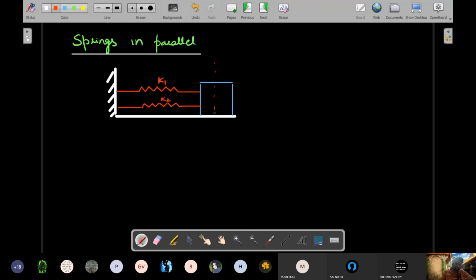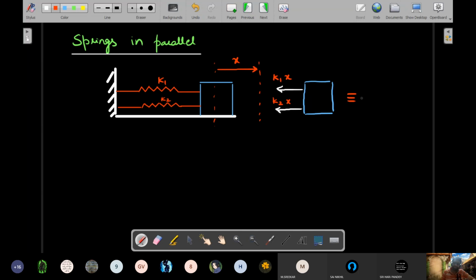And this block from this position, let's say, has been pulled to the right by a distance x. So on the FBD of the block, do you see a restoring force, the pull of each of the springs? Since the extension in both the springs is the same, the value of the Hooke's law force would be here K1x and here it is K2x.